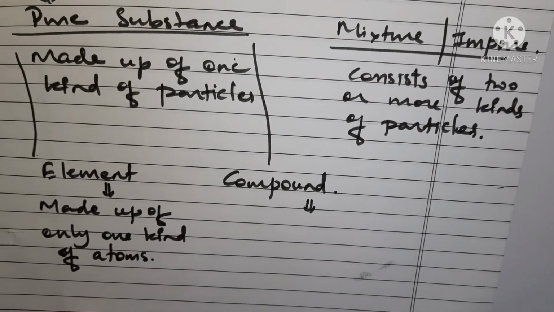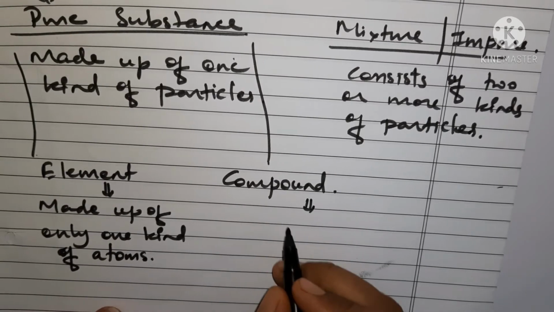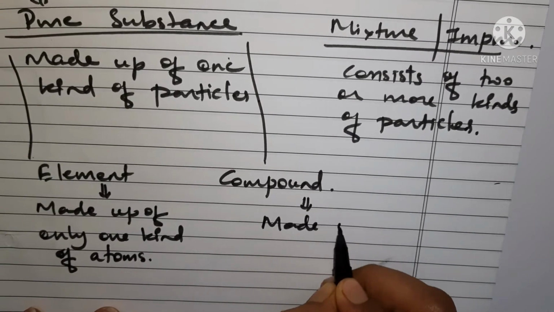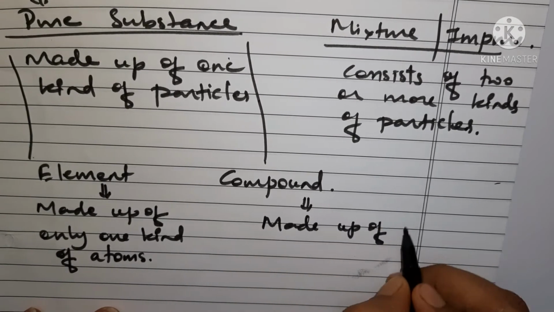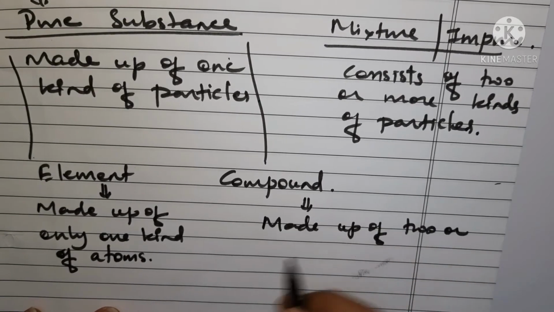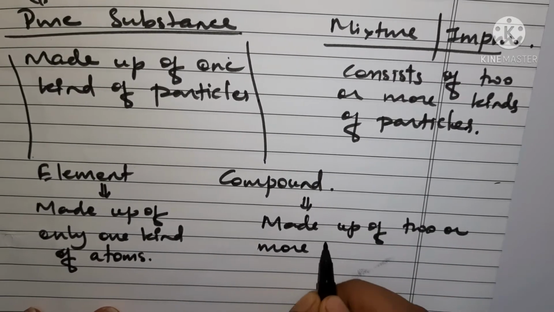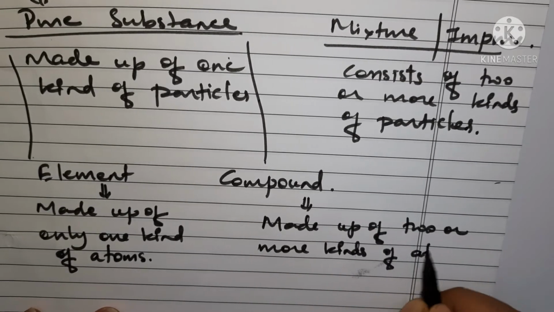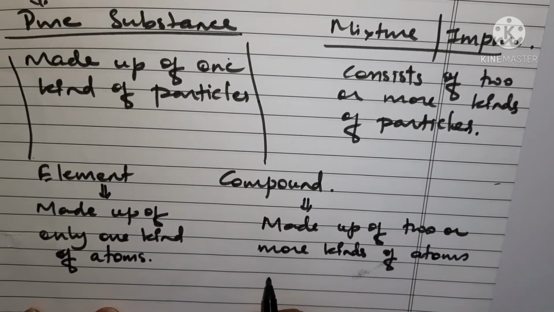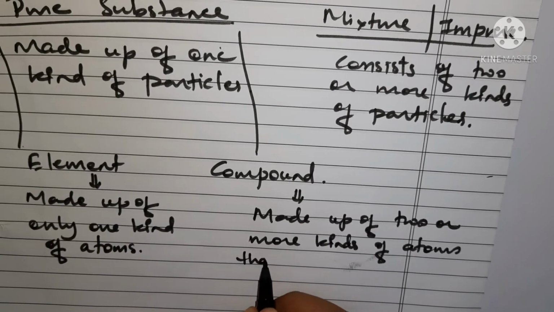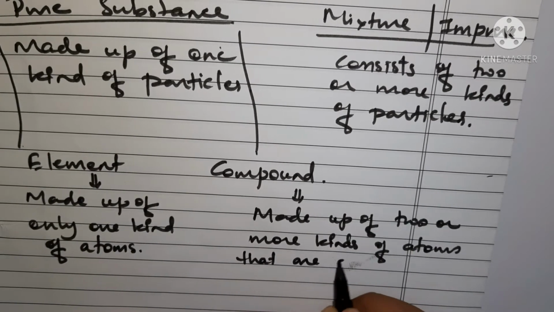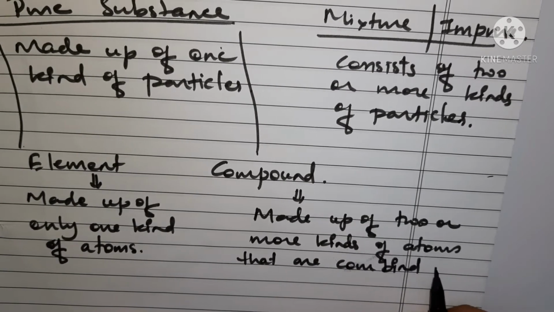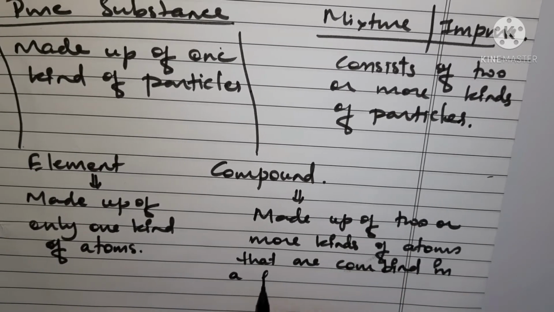So you can say that compounds are made up of two or more kinds of atoms that are combined in a fixed proportion.